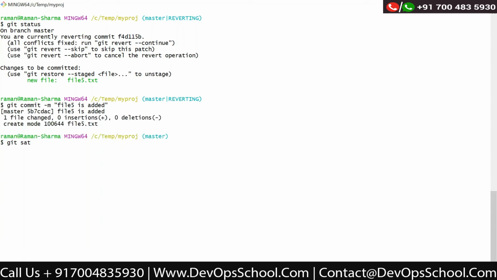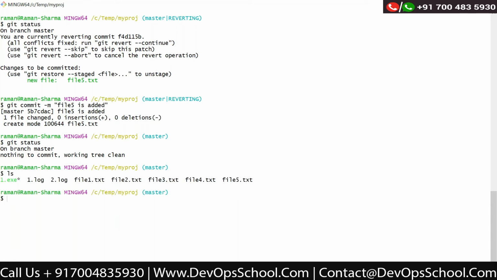Now if I say git status, okay, nothing to commit. So what I have done is create one more file, and there was some disturbance, so I removed that disturbance. There was one deleted file, so I unstaged it, and because that file was deleted, now all the files are available here, right? We have files 1, 2, 3, 4 and 5.